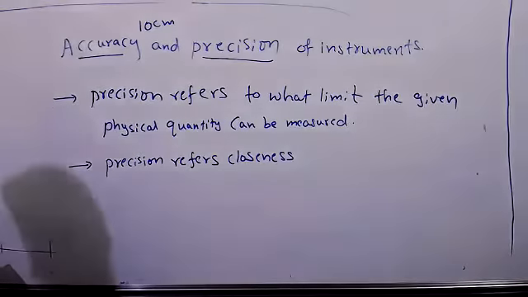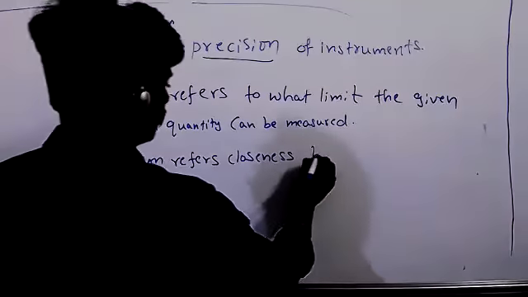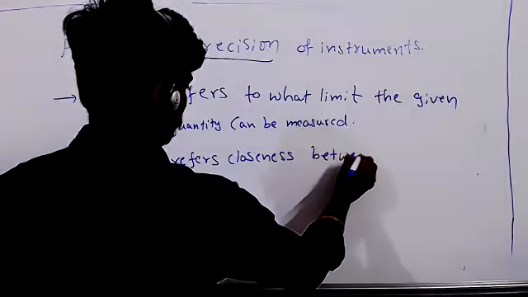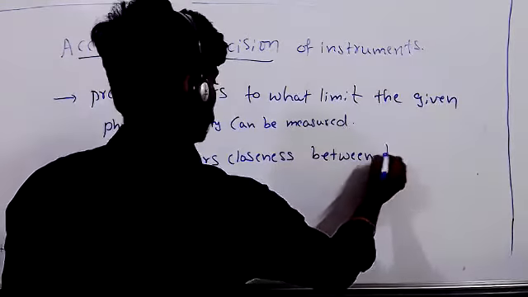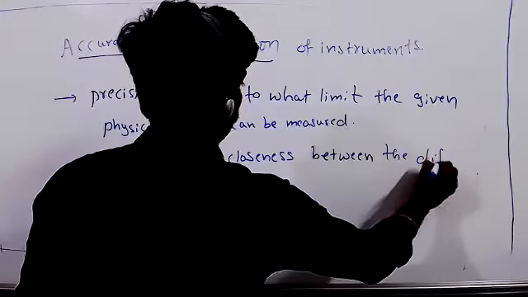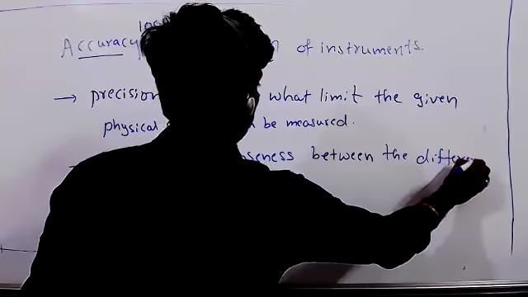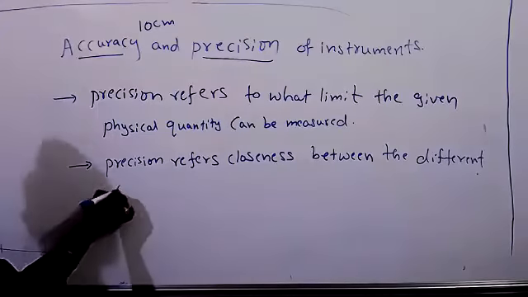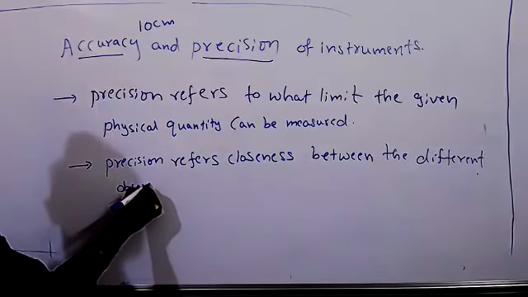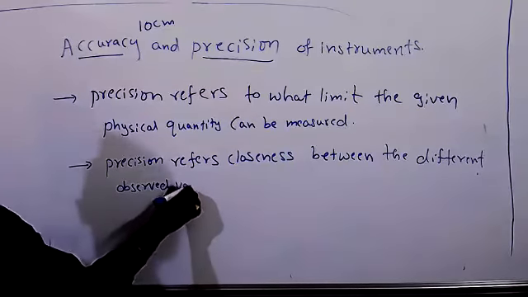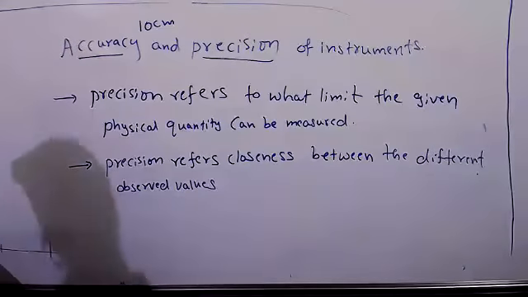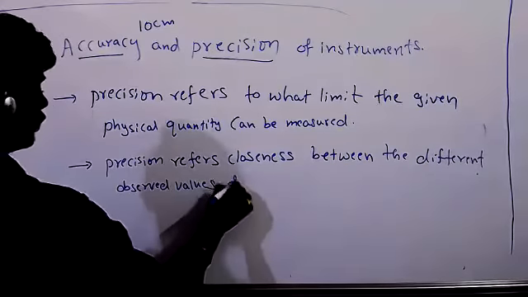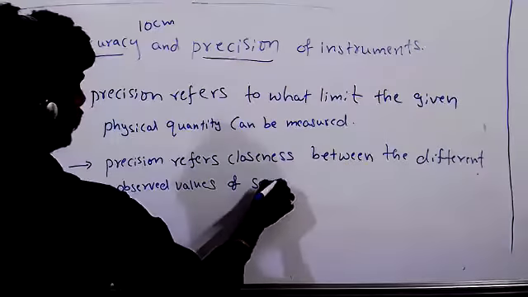Precision refers to closeness between different observed values of the same quantity.